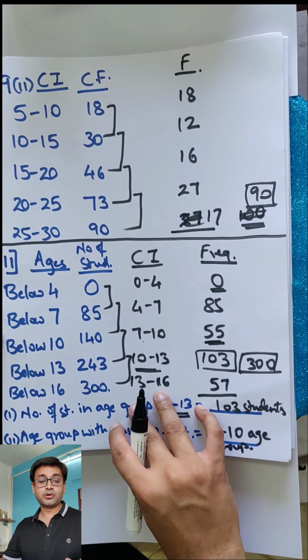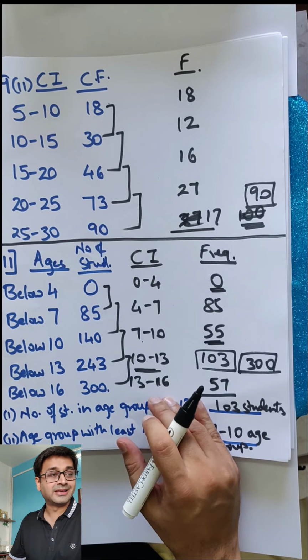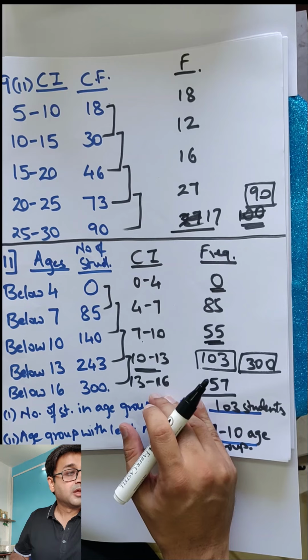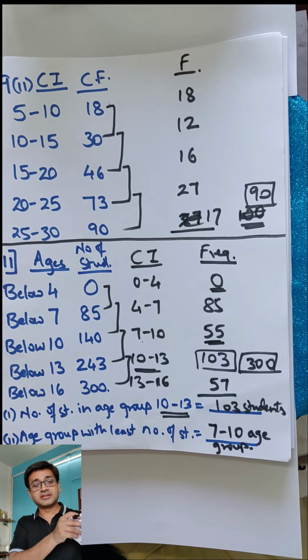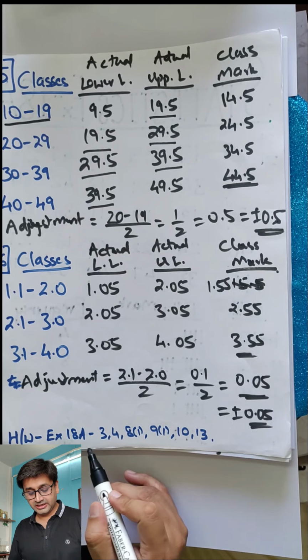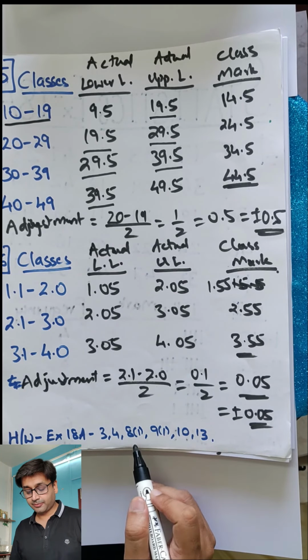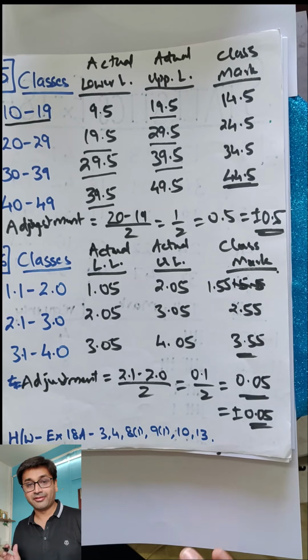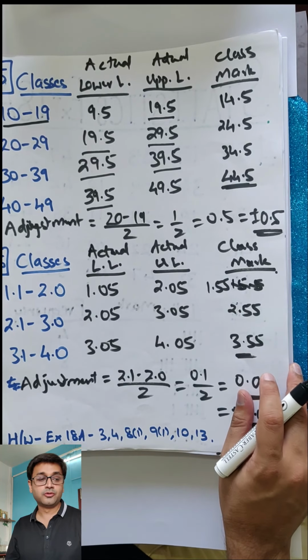Yeah. Did I help you to understand the entire topic? Exercise A at least. Yeah. Next time we meet, we are going to hit exercise B. Homework time, guys. So for your homework, you're going to do 18A 3, 4, 8 part 1, 9 part 1, 10 and 13. This is what I want you to do for homework.